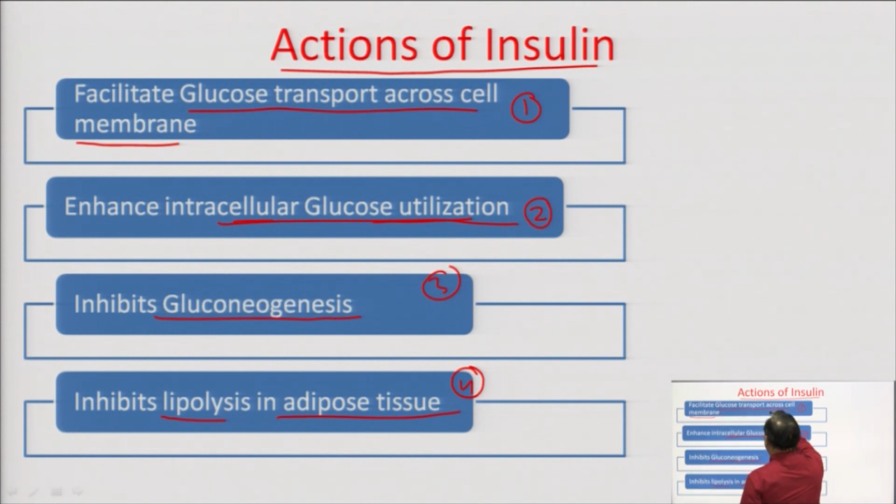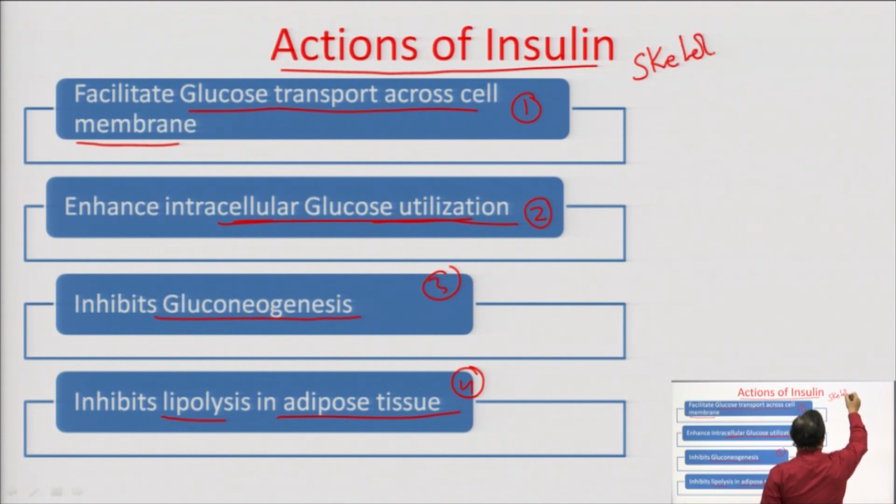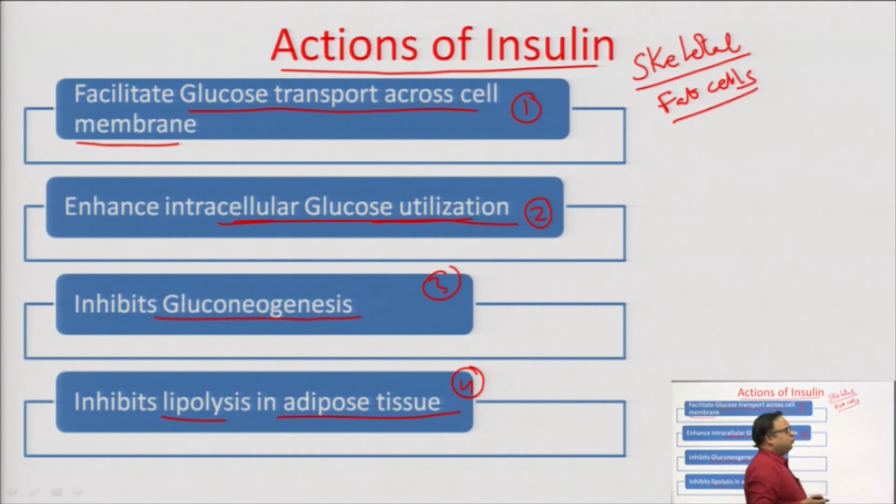So, I am talking about the glucose transport across the cell membrane. If we talk about the cells, we can divide them into skeletal cells and fat cells. So, glucose travels inside these cells with the help of the insulin.